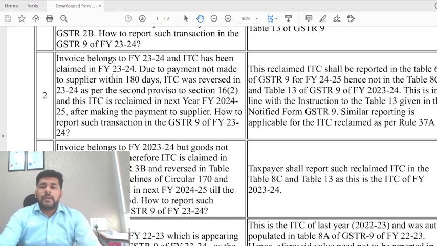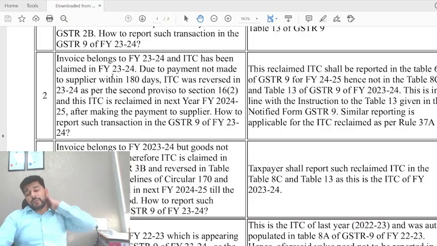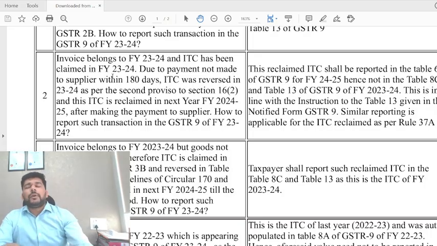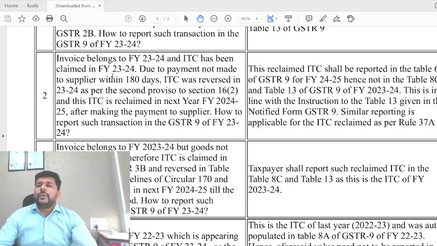Now see, in Table number 6B, your basic B2B input tax credit comes, right? Now they are saying that you purchase something in FY 23-24, you did not pay the amount to the vendor within a period of 180 days towards the value of taxable supplies and the tax thereon. So by proviso to section 16.2, you are supposed to reverse the input tax credit. Once you made the tax payment, you are allowed to reclaim that credit.